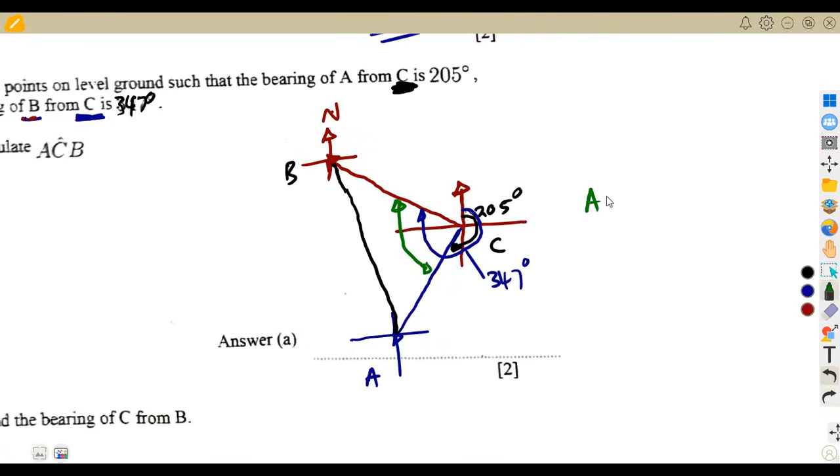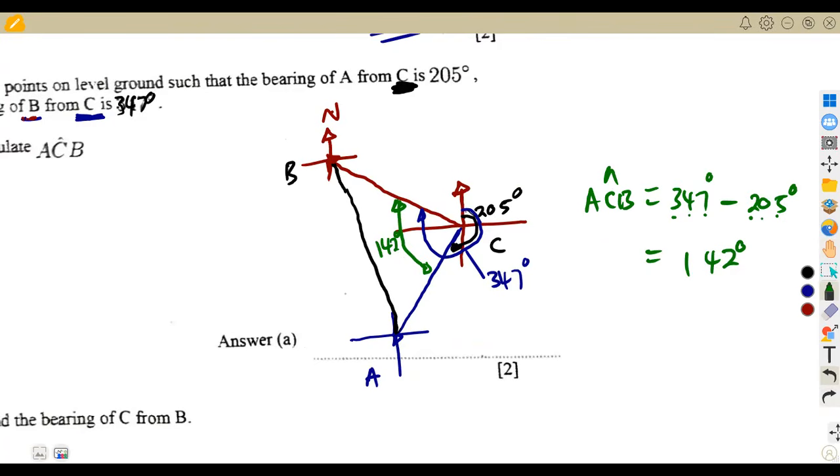So our angle ACB was going to be 347 degrees minus 205 degrees. All right, that's a 0.5. I'm just going to do 7 minus 5, that is 2. 4 minus 0 here, that's 4. 3 minus 1 minus 2, that's a 1. So it's going to be 142 degrees. So this was going to be 142 degrees.